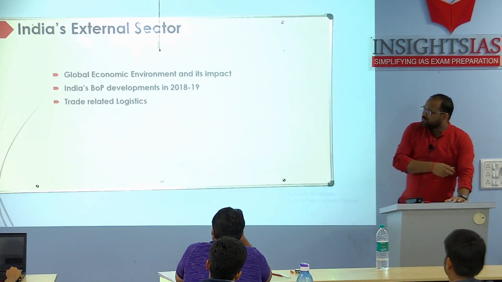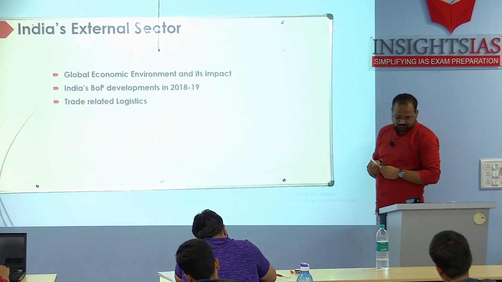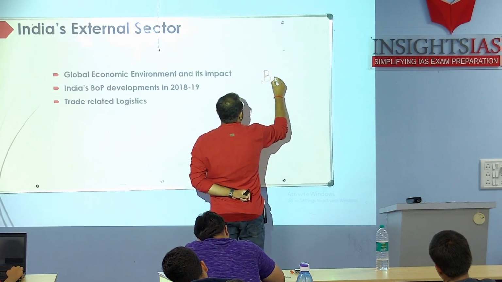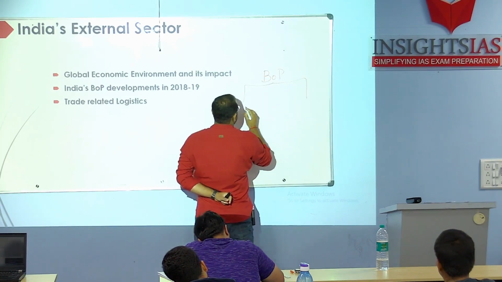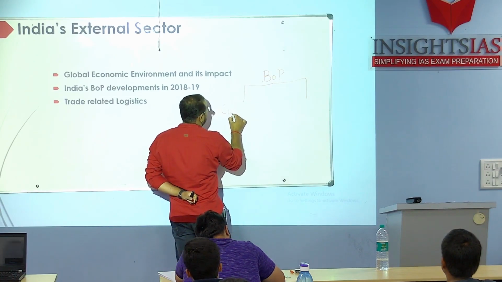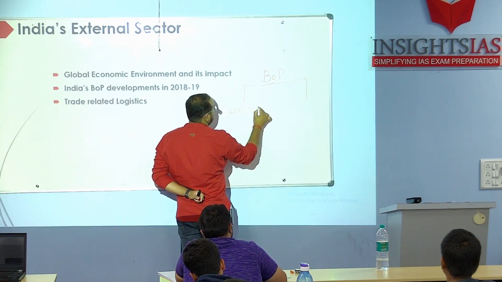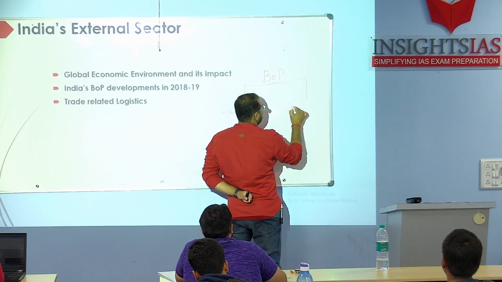Okay, so India's BOP development. When we talk about BOP, what does it mean? Here what should come? Current account will come first, then deficit will come.